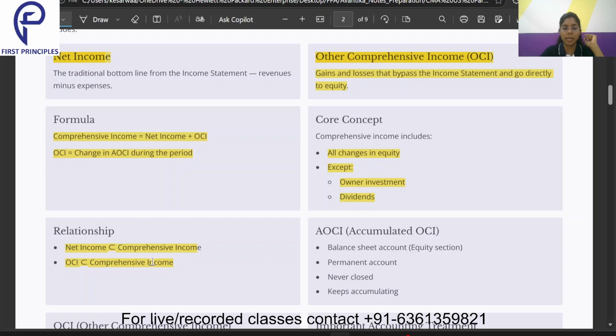This sign denotes that. Why? Because comprehensive income equals net income plus OCI. What is AOCI? Accumulated OCI is a balance sheet account which comes under the equity section, and it is a permanent account which is never closed, and it keeps accumulating. That means it keeps on collecting.